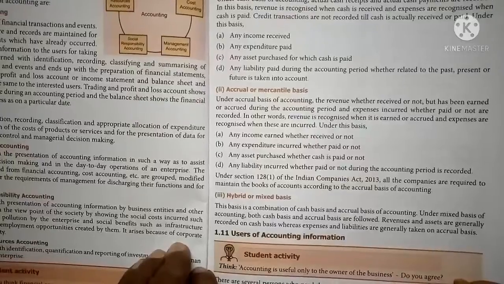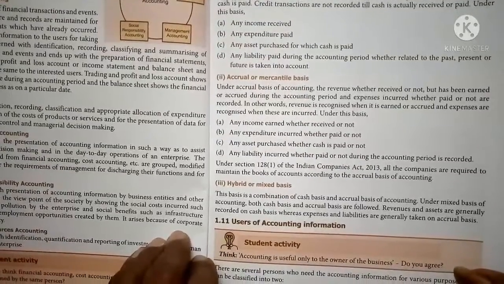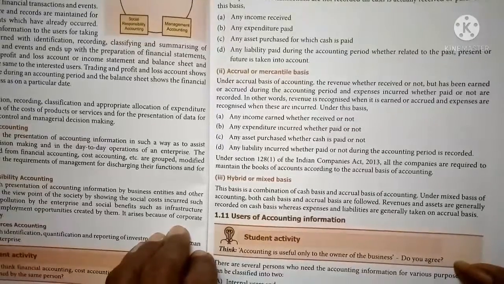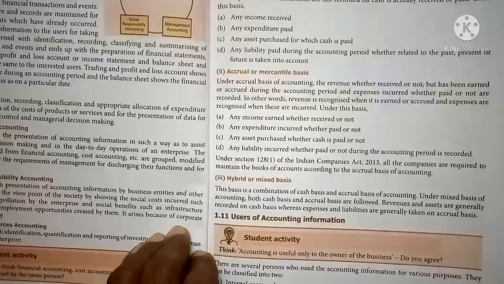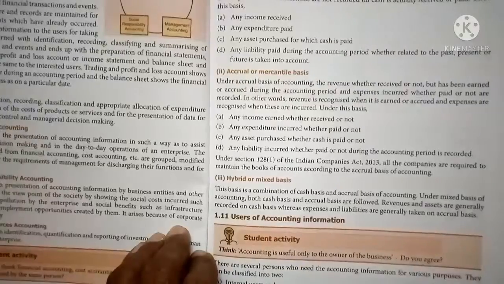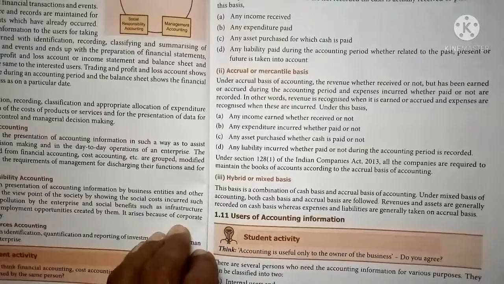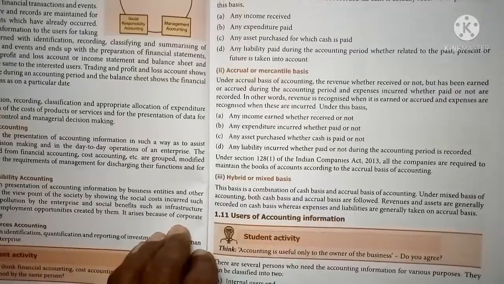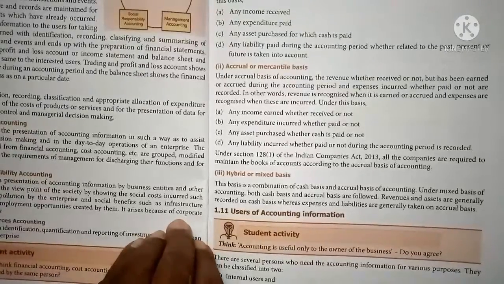So under this system, whether the receipts are received or not, they should be accrued or earned during the accounting period, and whether the expenses are paid or not, they should be recorded.